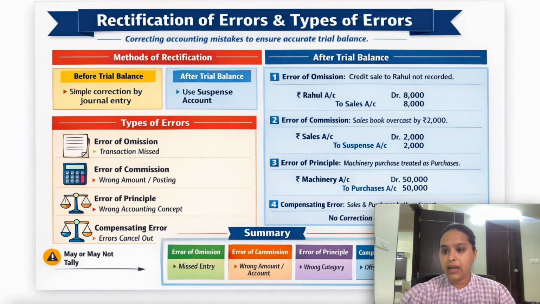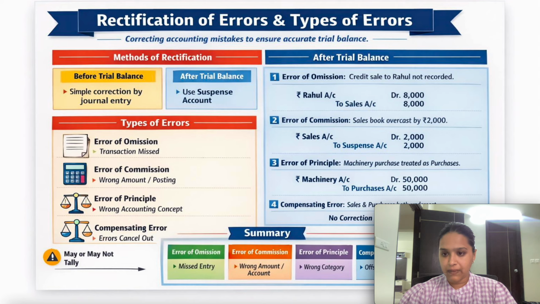So it means on the credit side you have not recorded 1000, and on the debit side also you have not recorded 1000, right? Both the debit and credit sides are undervalued by 1000. So the difference will not occur, and you will not be able to see any difference in the trial balance. So these types of errors are very difficult to find out, right?